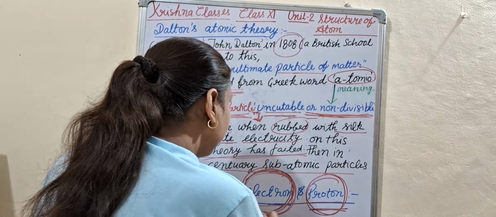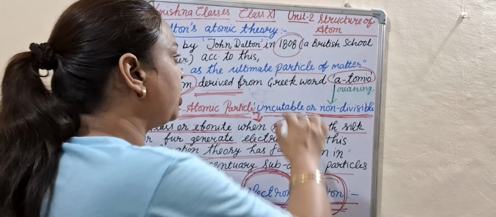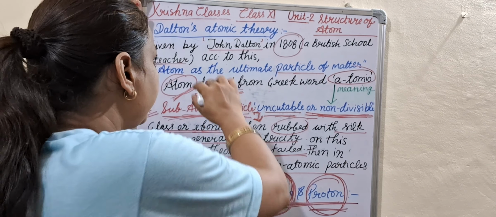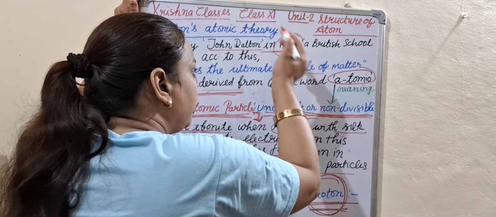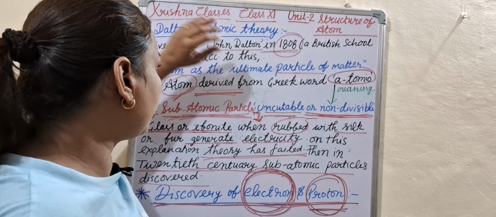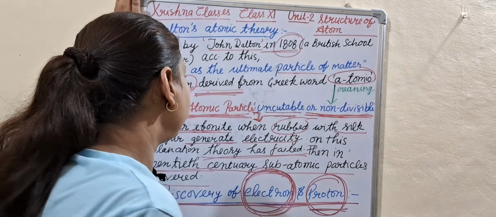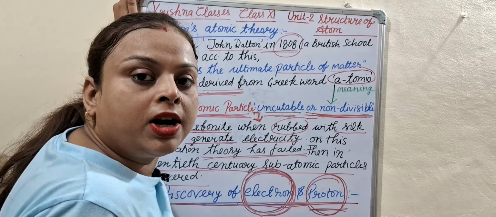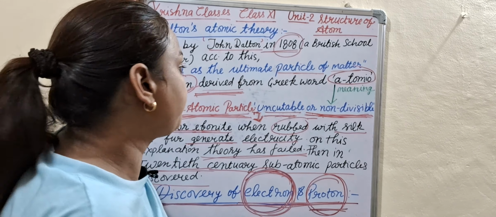So this is today's class. Hope you understand it very well. I described in very simple language what is Dalton's atomic theory. Dalton is a British school teacher who gave a theory in 1808. This theory is known as Dalton's atomic theory. According to this theory, atom is the ultimate particle of matter, the fundamental building block of matter.